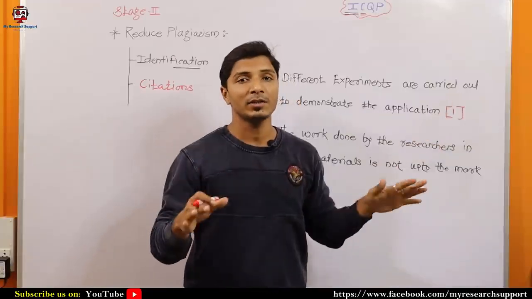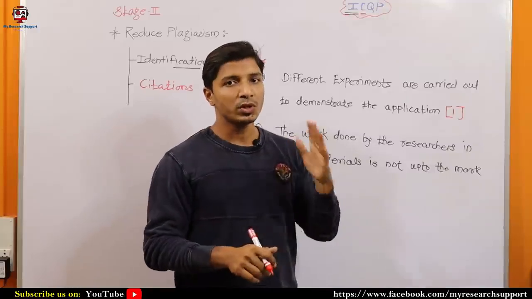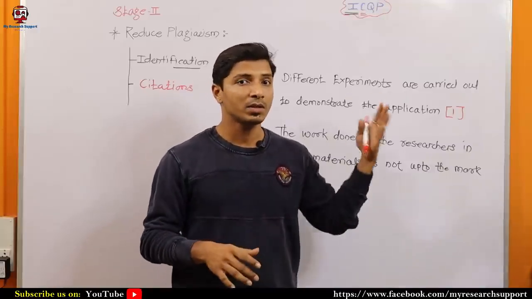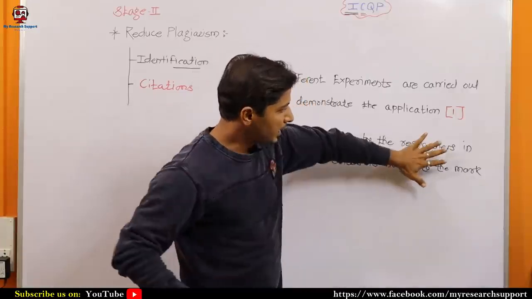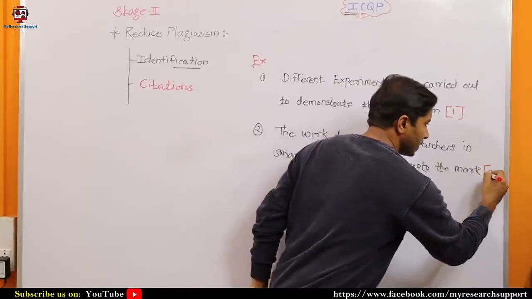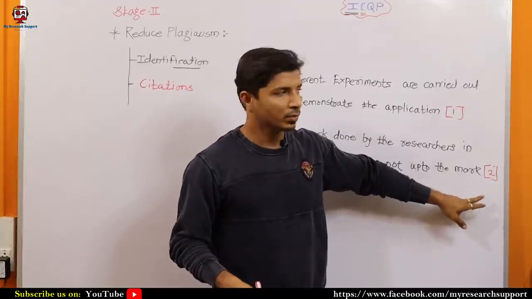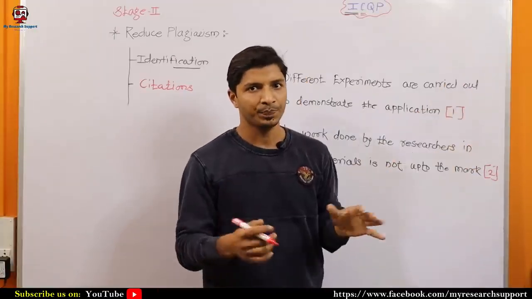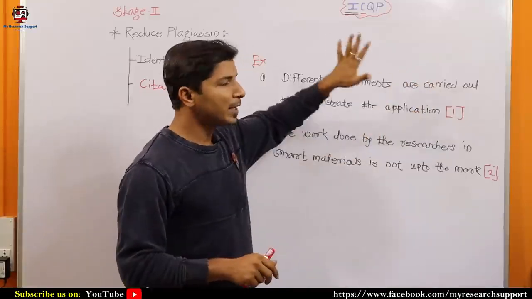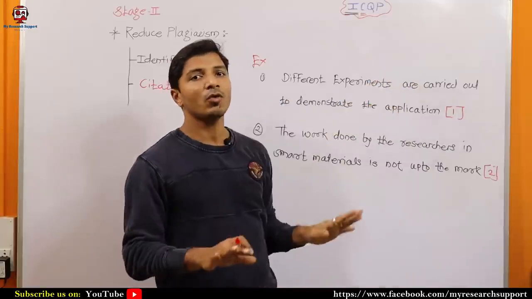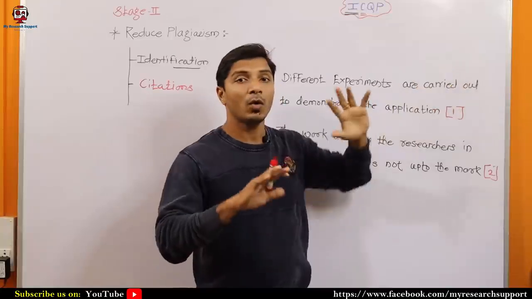There are different citation styles or reference styles. Sometimes you can use author names and published year. So you have to stick to your university guidelines or the guidelines of the particular journal where you are going to submit your research article. And for example, I have taken this sentence from the second reference number or this research article. So in this way you can give citations. Now this cannot be considered as plagiarism. Why? Because I am representing that this information I have copied from source number 1 or reference number 1. So this is not my own information.